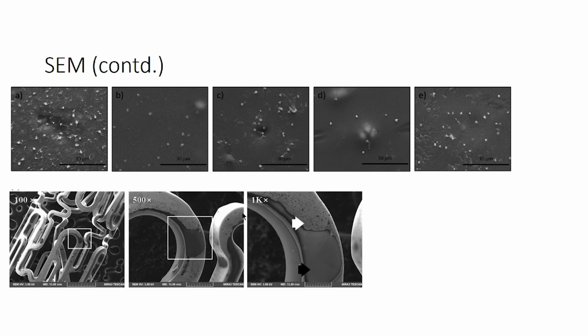To observe whether the coating has been properly done on the vascular stent, they have observed using scanning electron microscopy. There are 2 parameters which are important in microscopy, one is magnification and another is resolution. Magnification determines how much you can magnify a sample. Resolution determines how detailed your images are.